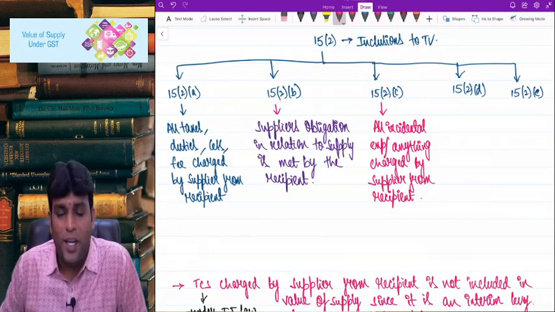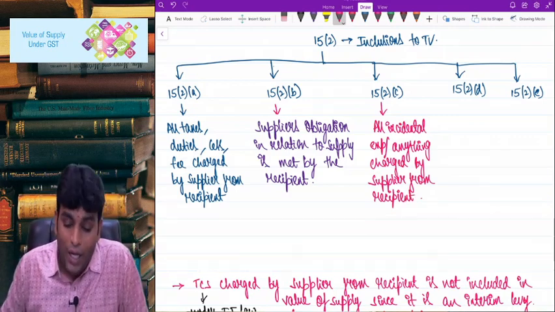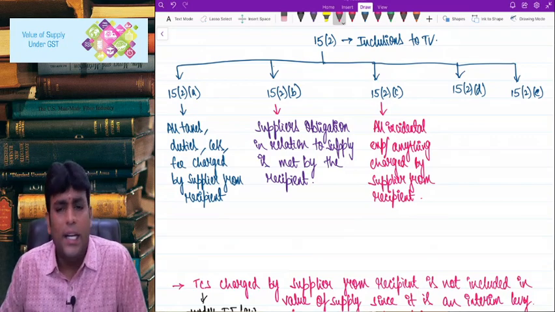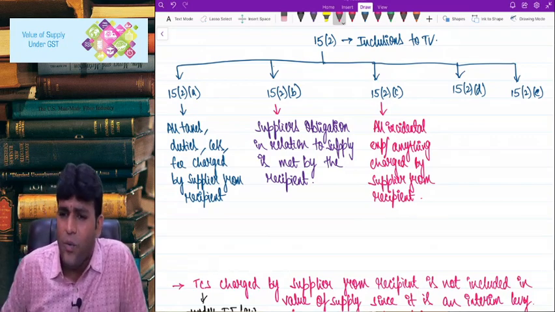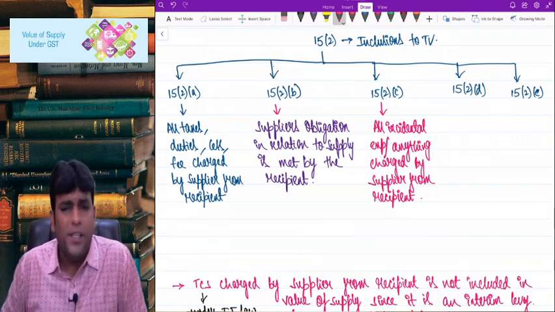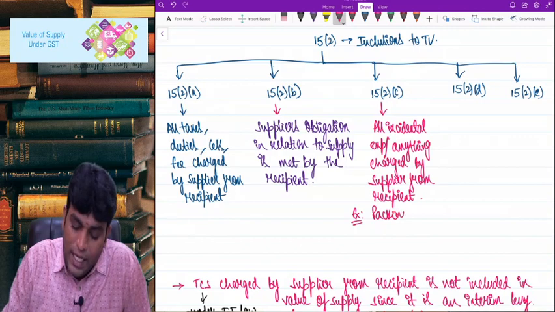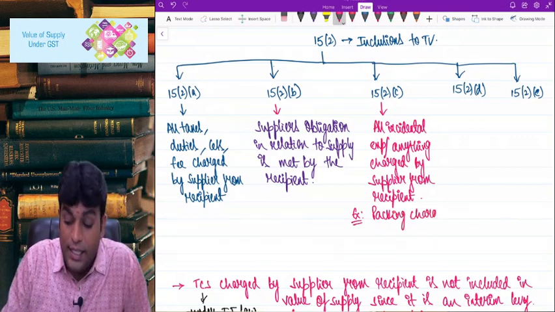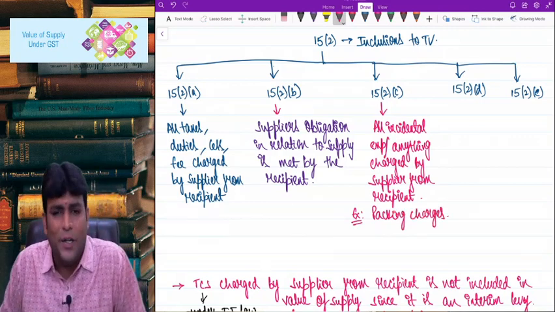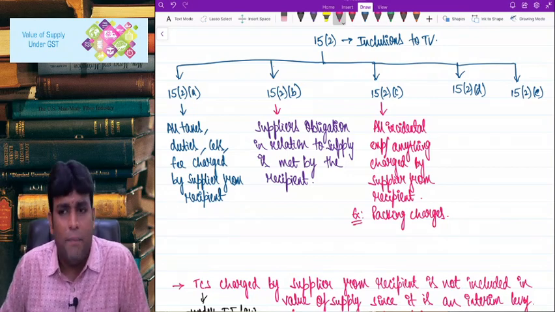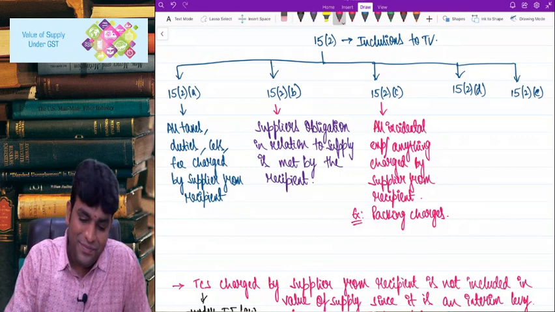It's an interesting point. All incidental expenses, all related expenses basically, or anything whatever is charged by the supplier from the recipient. For example, packing charges, installation charges, weighing charges, design charges, any kind of special charges collected by the supplier from the recipient, that will be included, no doubt about it.